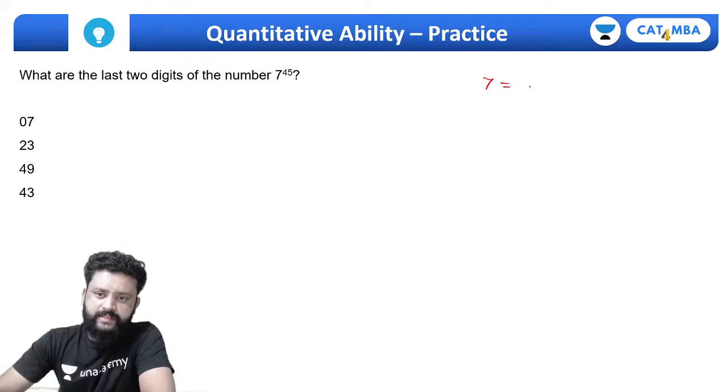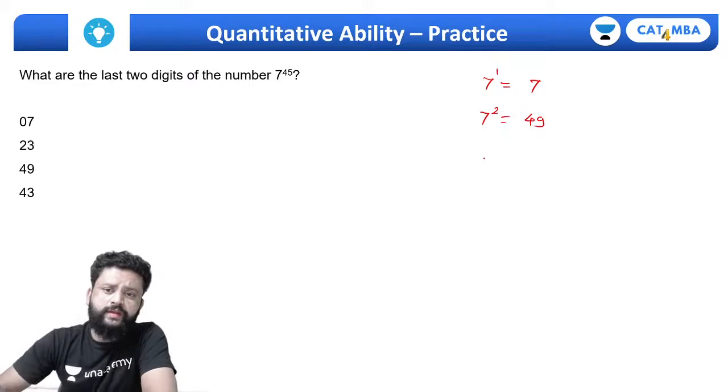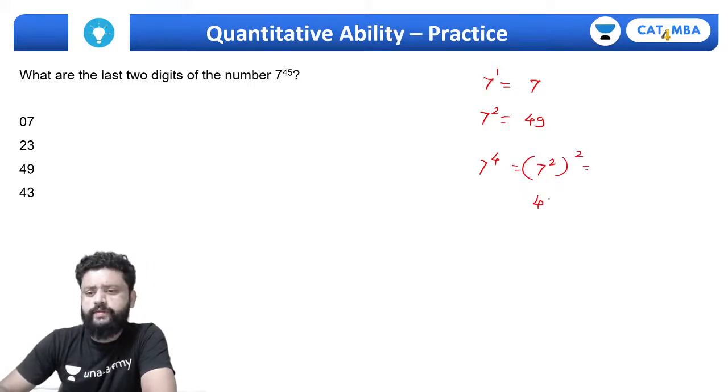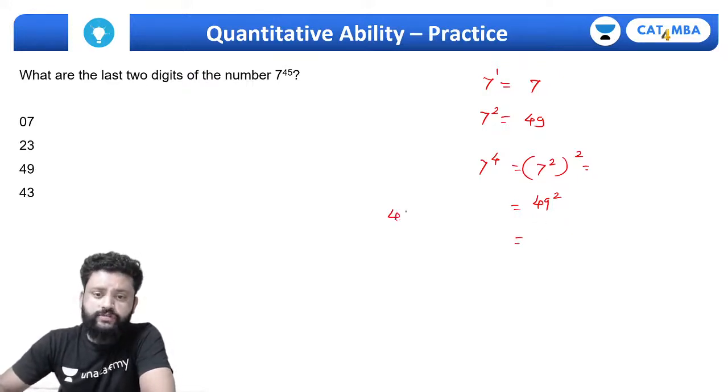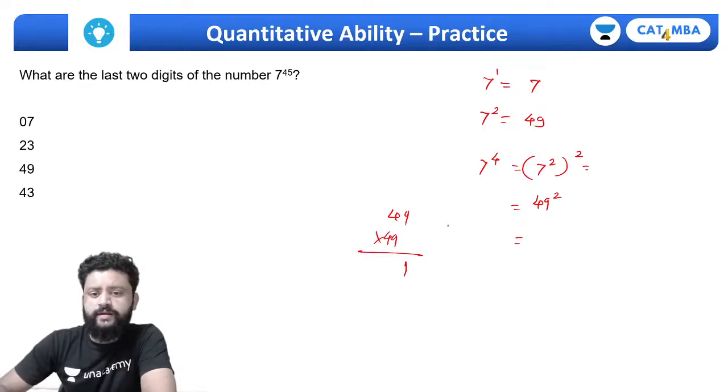7 is ending with 7 definitely. 7 square is 49, and if you do 7 to the power 4, which is nothing but 7 square square, this is nothing but 49 square basically. So 49 square you should be able to do by the base 50 method. 49 square will be ending with 0 1, because if you do 49 into 49, the last digit is going to be 1, carry 8, 9 fours are 36 plus 36, 72 plus 8 should end with 0. The last two digits for this will end with 0 and 1.